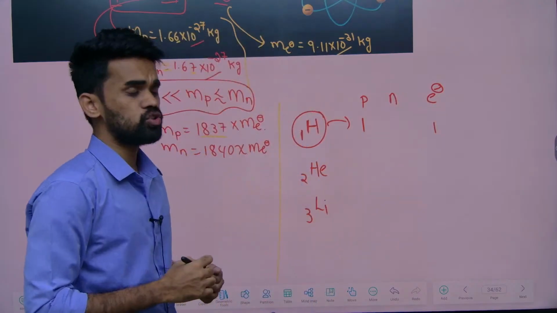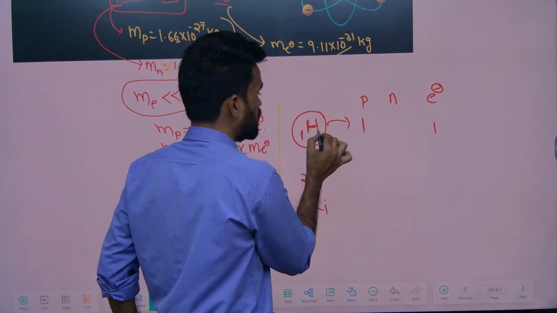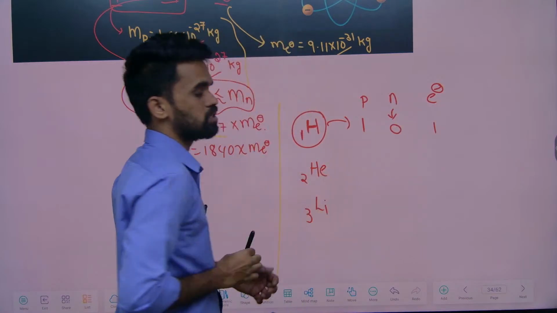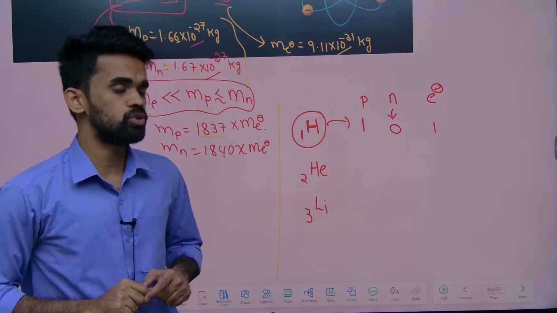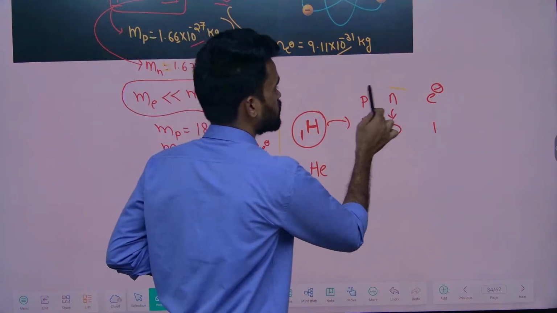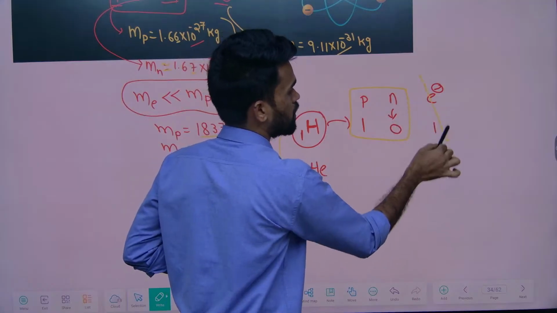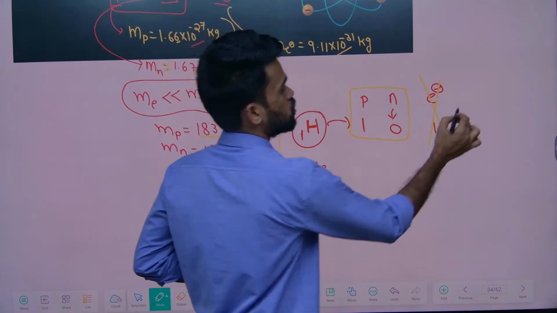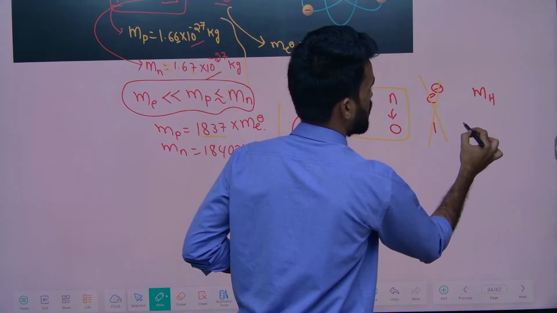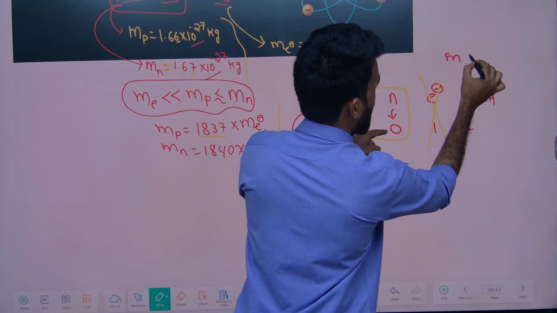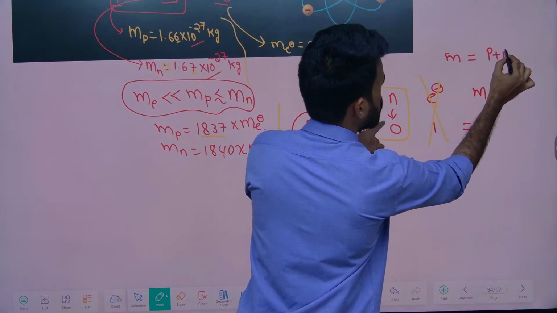Now what about neutrons? Hydrogen atom, that stable element, contains 0 neutrons. Since it contains 1 proton and 0 neutrons, and the mass of electron we do not need to consider, the total mass of hydrogen atom should be 1 plus 0. So the total mass of an atom is taken as proton plus neutron mass.